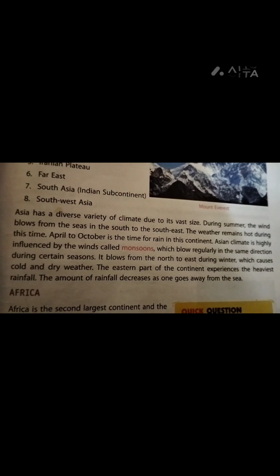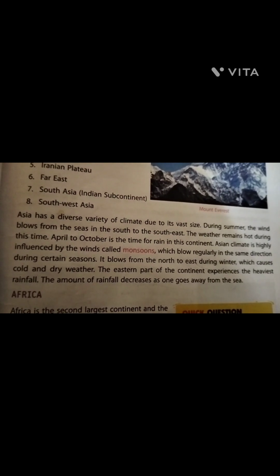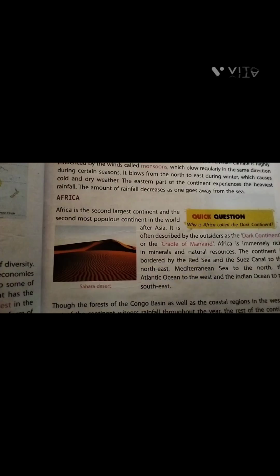Asia's climate is highly influenced by the winds called monsoons, which blow regularly in the same direction during certain seasons. It blows from the north to east during winter, which causes cold and dry weather. The eastern part of the continent experiences the heaviest rainfall. The amount of rainfall decreases as one goes away from the sea.